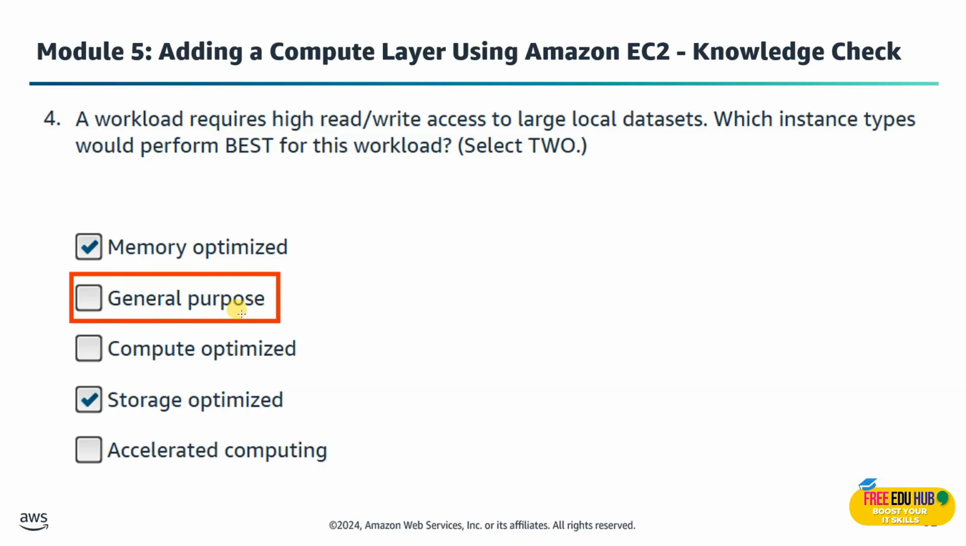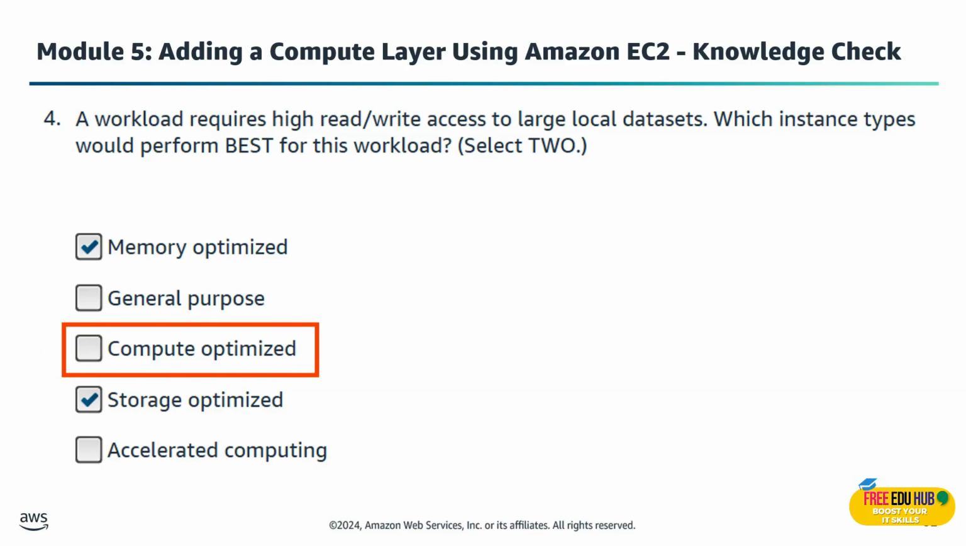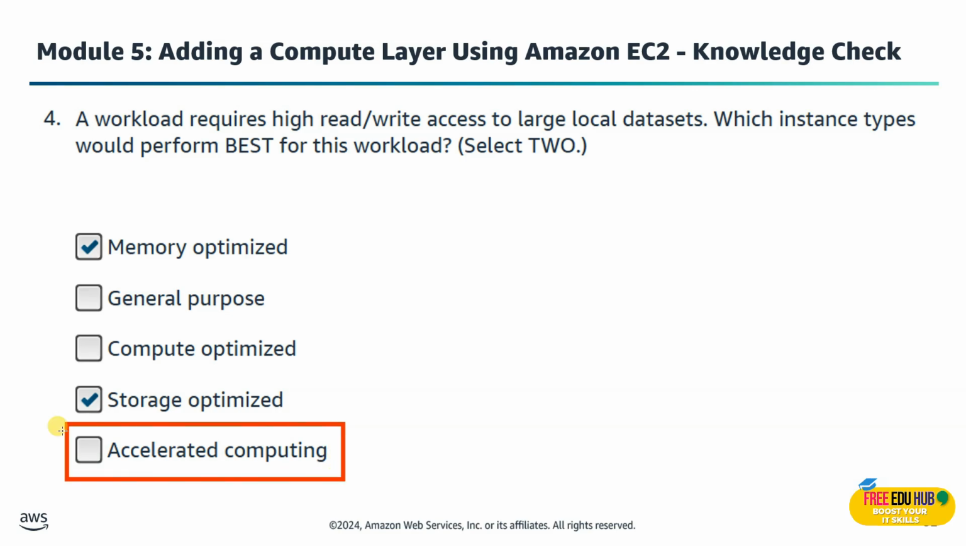For example, general purpose is not the right answer. These are balanced, good for everyday workloads, but not optimized for high performance and speed for data access. Compute optimized is not the right answer because those focus on CPU performance, not storage and input and output speed. And finally, accelerated computing is not the option because these are good for GPU or specialized hardware tasks like machine learning or graphic rendering, not heavy read and write disk operations.